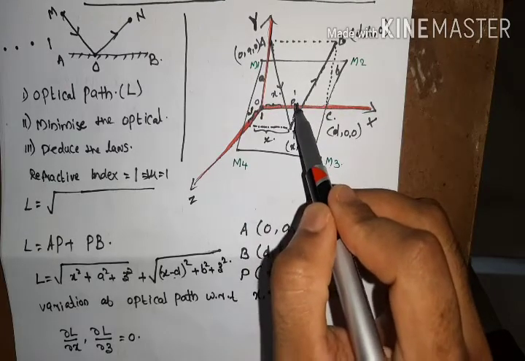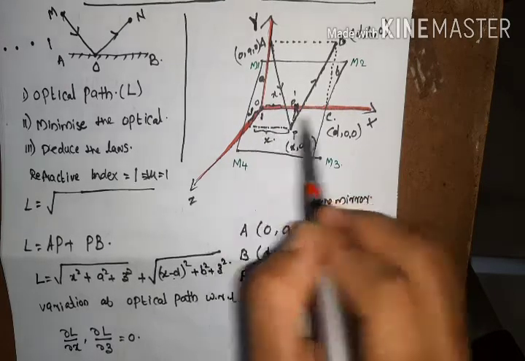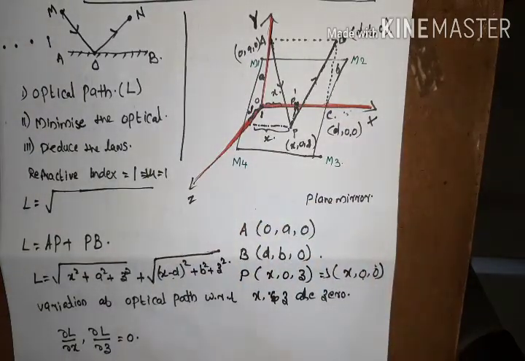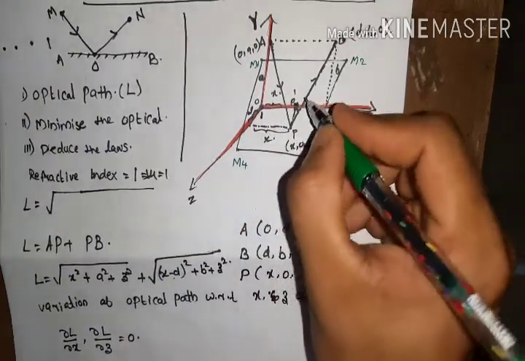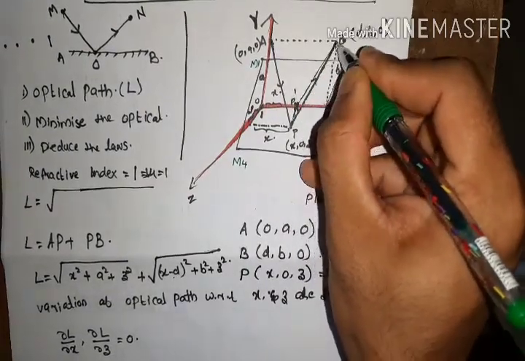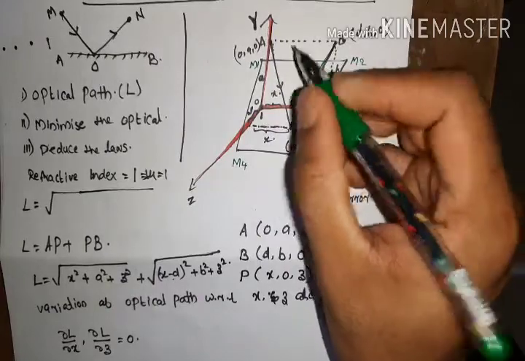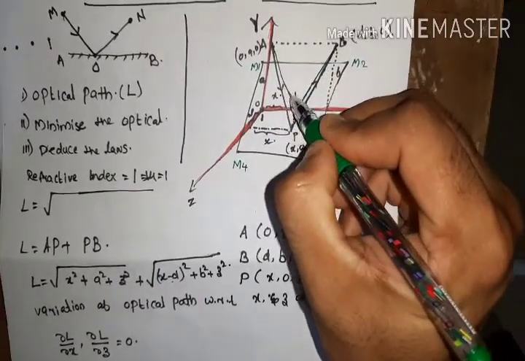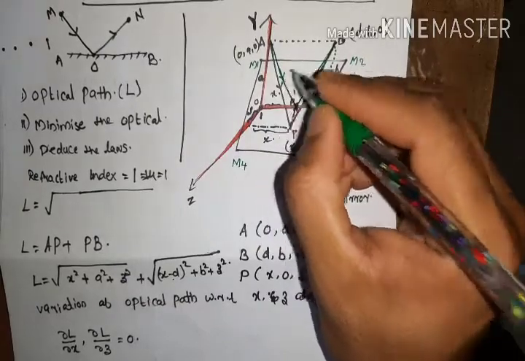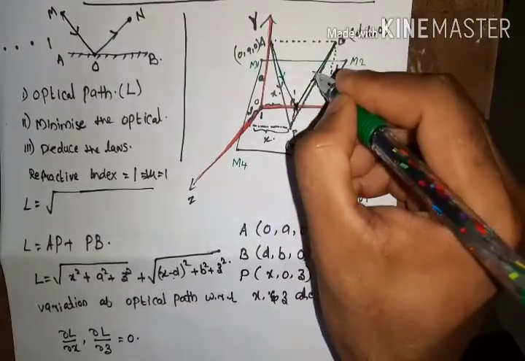That means this point of reflection also will be in this xy plane. So according to this reflection law, we are fixing this new ray of reflection like that. This will be the incident light ray, and this will be the reflected light ray.